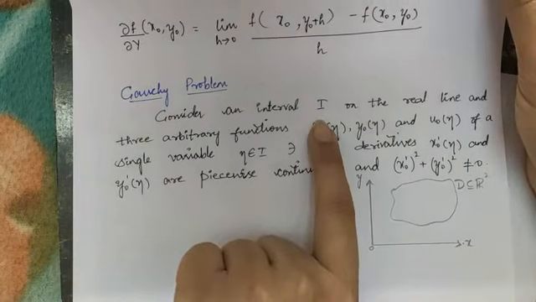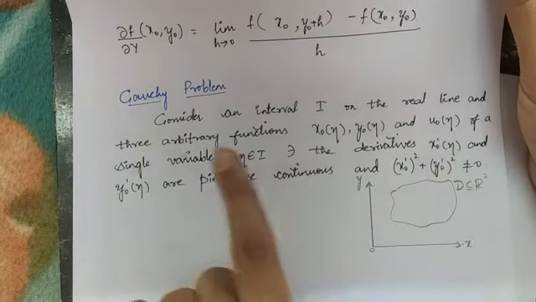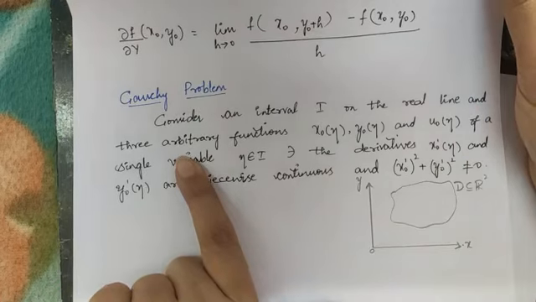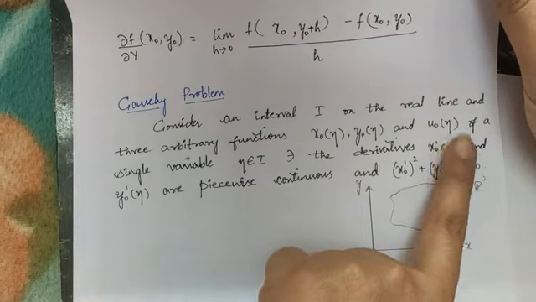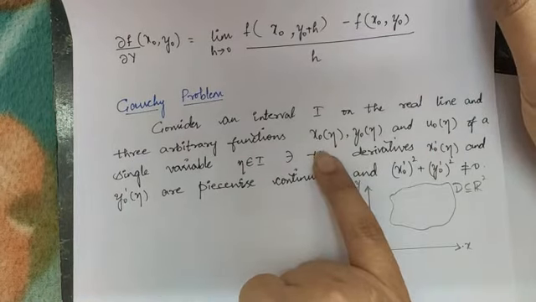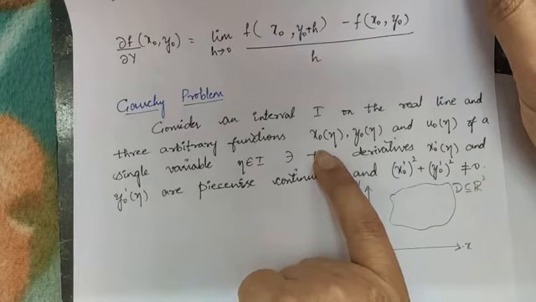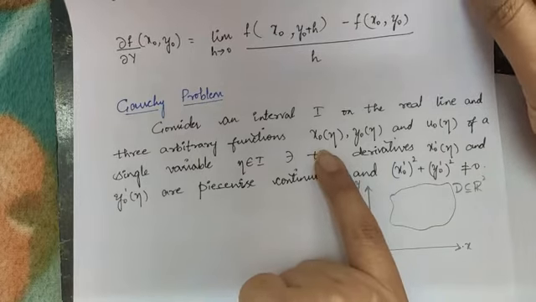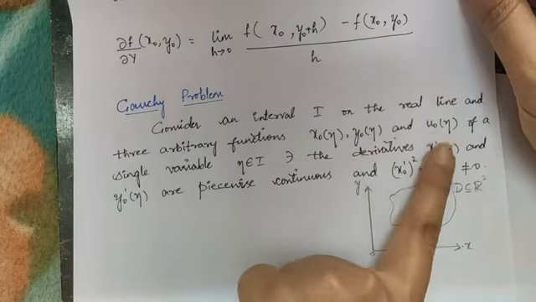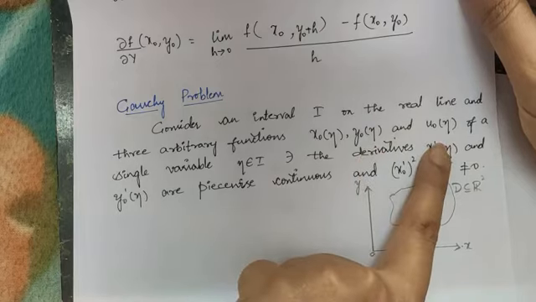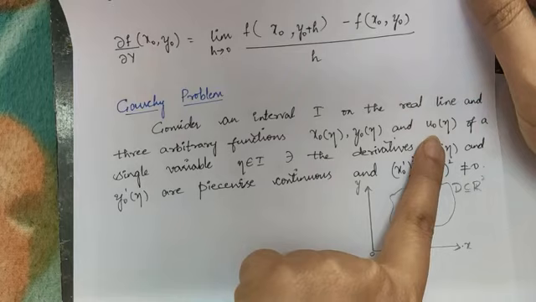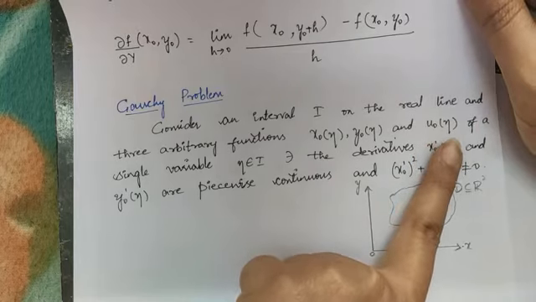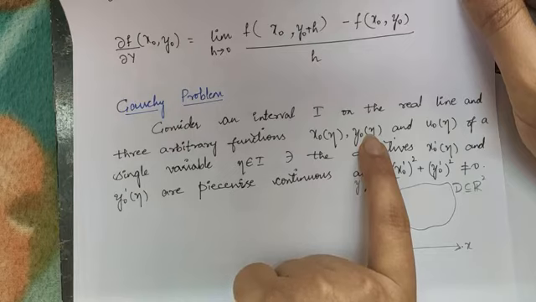So I is my interval on the real line, and we are considering three arbitrary functions: x naught of eta, y naught of eta, and u naught of eta. You can say that these three arbitrary functions are in parametric form also. So you can substitute the value of x as x naught of eta, y as y naught of eta, and u as u naught of eta. So if I say u is equal to u of x comma y, then the value of u, written in parametric form, becomes u naught of eta, that is, u of x naught of eta comma y naught of eta.